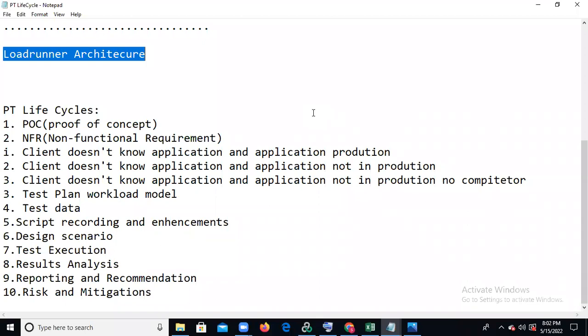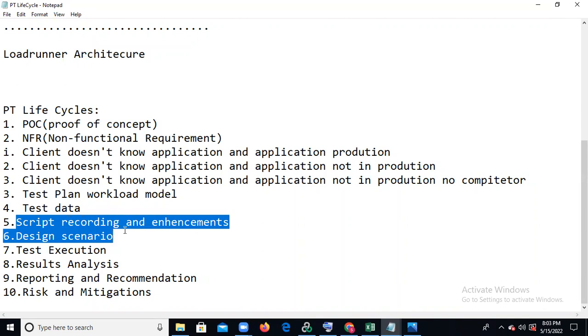First is the POC, nothing but proof of concept, and NFR, non-functional requirements. Third will be test plan and workload model. Fourth will be test data and scripting, recording, and enhancements. Then design scenario and test execution, result analysis, reporting and recommendation, and risk mitigation. You can observe that from here onwards, script recording and enhancements is where we use the VUser, virtual user generator. Using that, we need to do it.